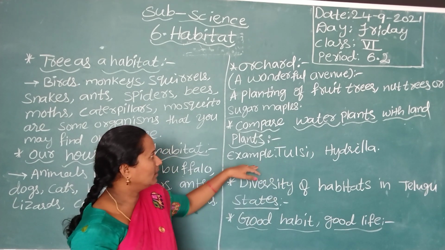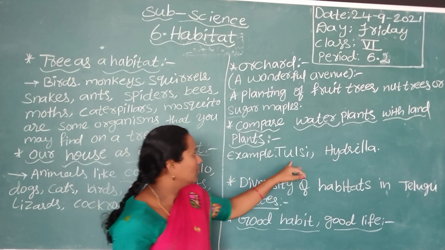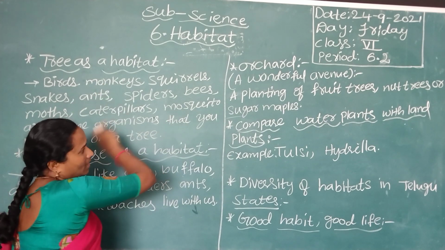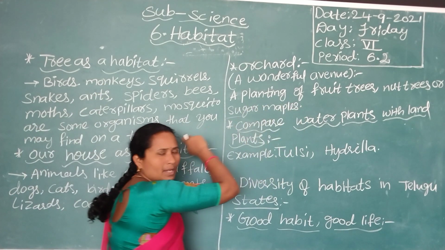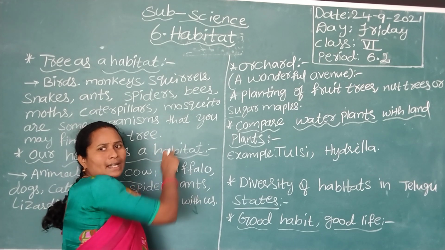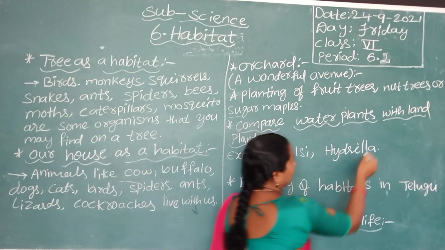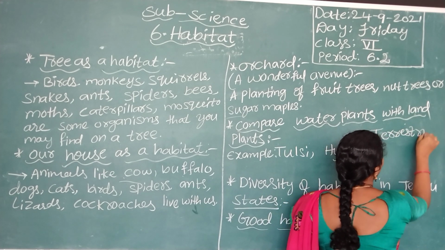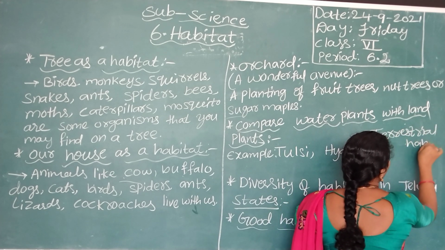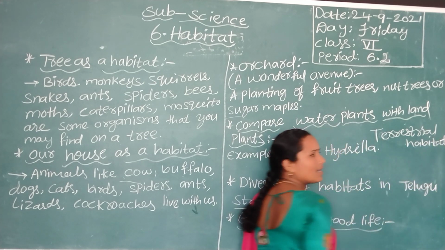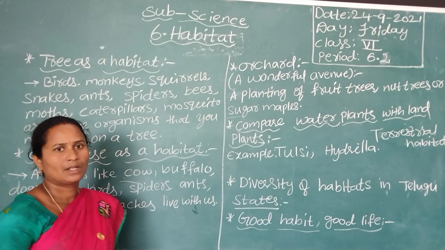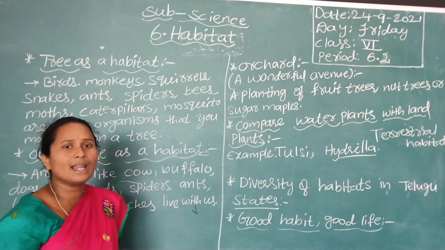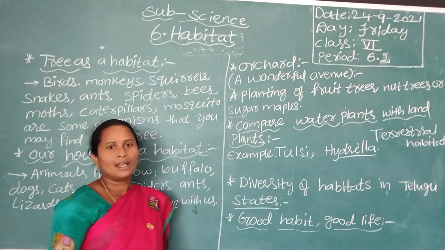So these comparisons are there between tulsi and hydrilla. Commonly we know that the terrestrial habitat and water habitat: the animals and plants living on land are completely known as terrestrial habitat. What is terrestrial habitat? Means they can grow or they can live on land. So here hydrilla is an aquatic plant, which means animals that live in water and plants that are